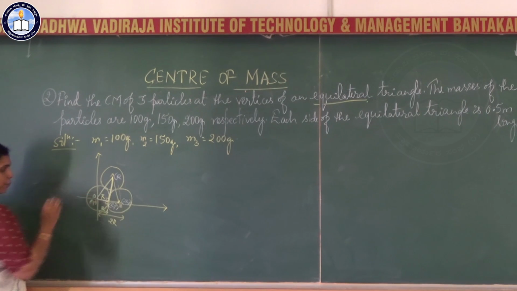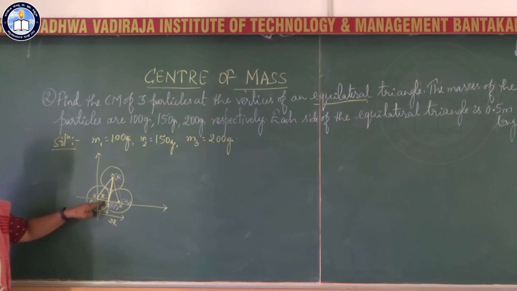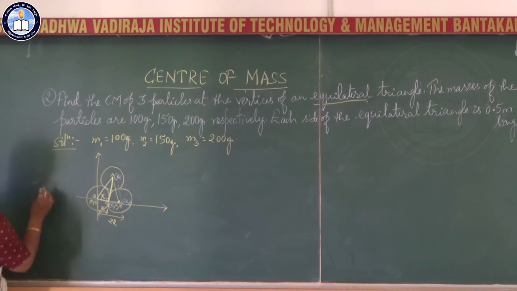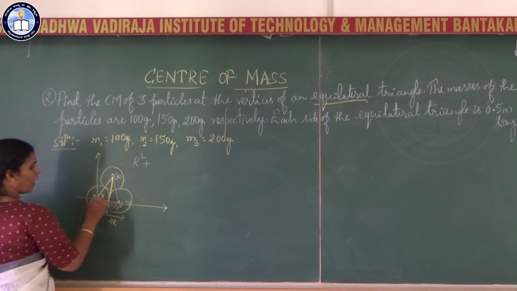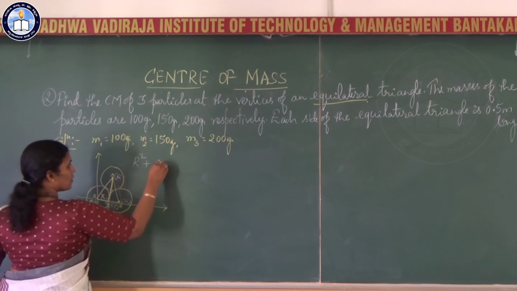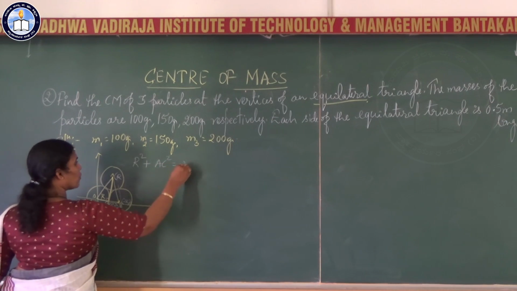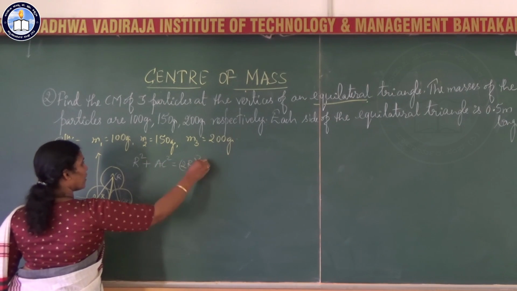OABC if I name it. So AC square plus CO square equal to AO square. So this is r square plus AC square equal to 2r whole square.